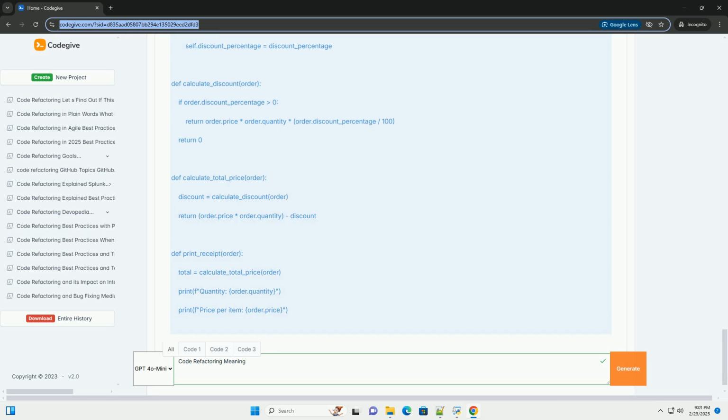Remember that refactoring is an iterative process. Don't try to do everything at once. Focus on small, incremental changes, and test thoroughly after each step.